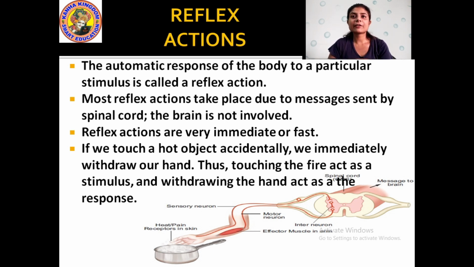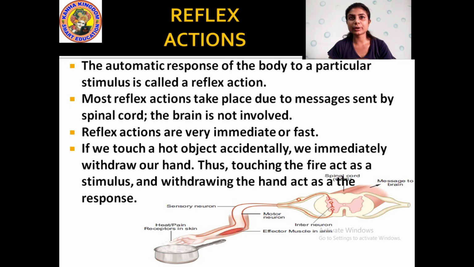Okay, reflex actions are very immediate and fast. That means you do not have time to think. Our brain thinks and tells us what to do, yes or no? But when the message reaches the spinal cord, automatically the different parts of your body react to the stimulus. The response that you get to the stimulus by the quick reaction of the spinal cord, that is the reflex action. Okay, there is an example written there.